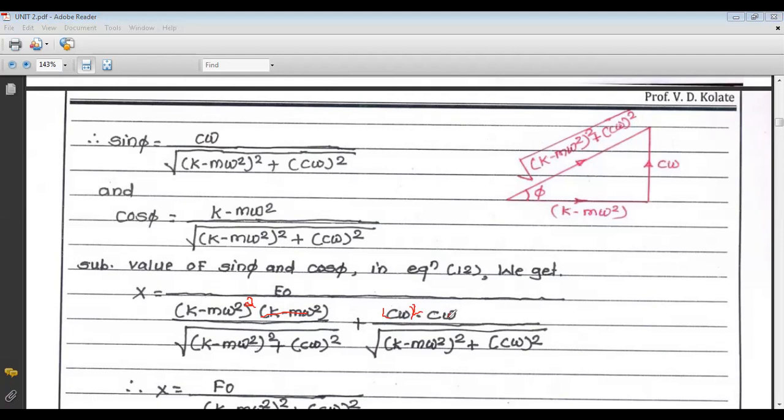So after adding, we get (k minus m omega square) square plus (c omega) square. Now it is a square and there is a square root, so one square root gets cancelled. So the denominator square root gets cancelled, and in this term there remains a square root value.